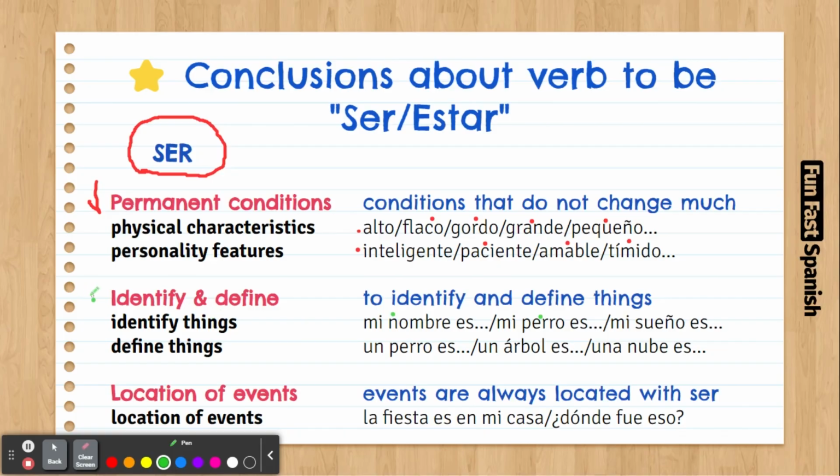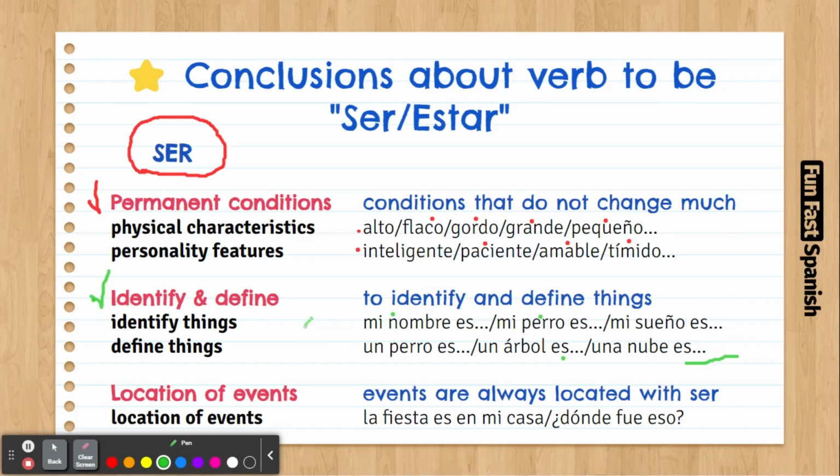And define is what we do with our children, when children ask us, what is that? And you have to say, what is a dog? Un perro es un animal, blah blah blah. What is a tree? Un árbol es a plant, big. And what is a cloud? Una nube es, you know, whatever the definition of things are. You're going to do it with the verb ser.